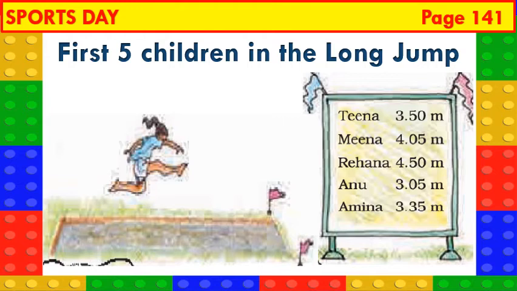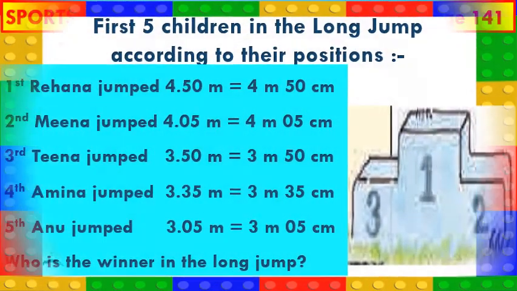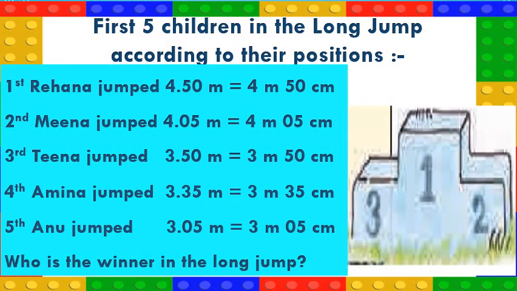Sports Day. The school at Malappuram had its sports day. Many children took part in long jump. The top 5 girls in long jump are Tina 3.50 meters, Meena 4.5 meters, Rehana 4.50 meters, Anu 3.5 meters, Amina 3.35 meters. Now children, can you arrange these girls according to their positions?